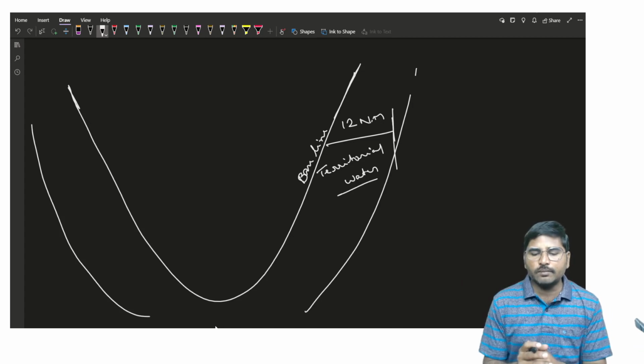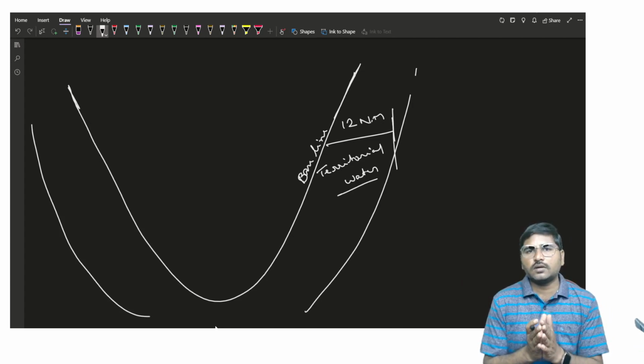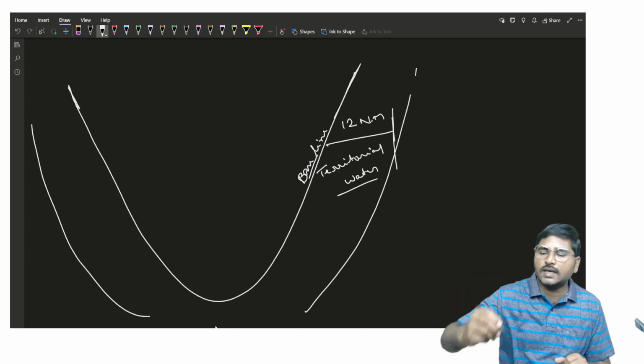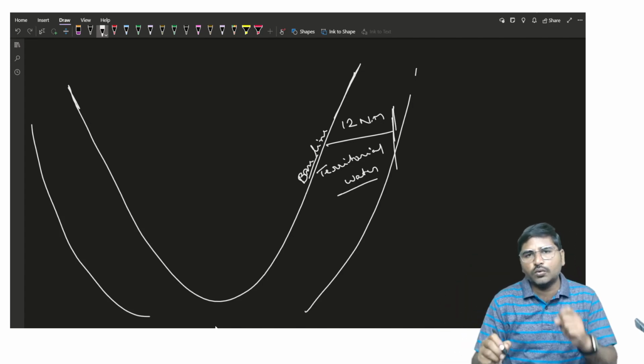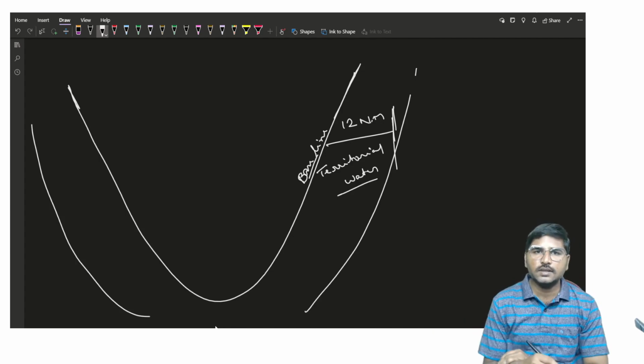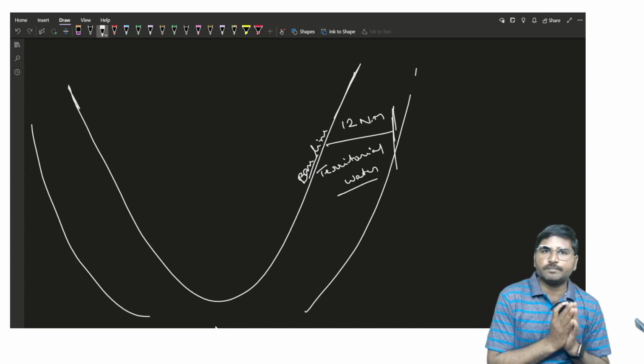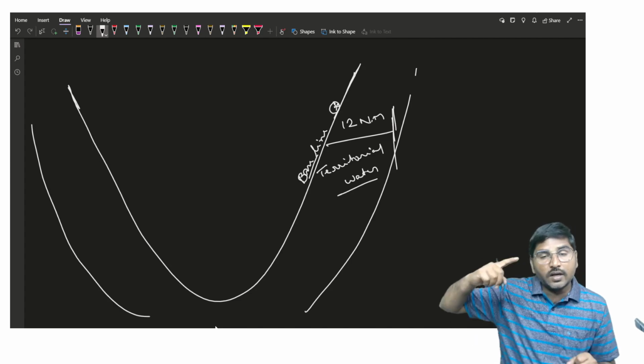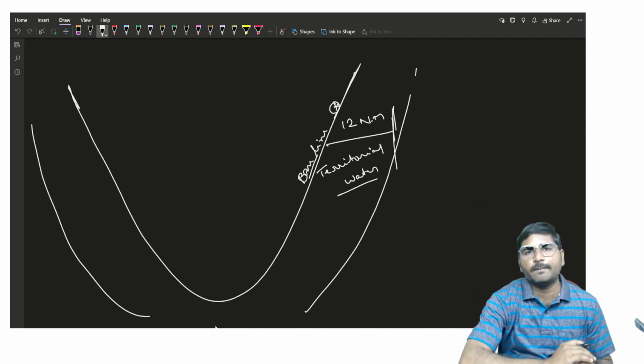Suppose the Prime Minister has sovereign power not only up to the baseline, he can exercise the same sovereign power up to 12 nautical miles. Suppose the Andhra Pradesh CM can exercise power not only up to Vizag, even up to 12 nautical miles in the sea area.